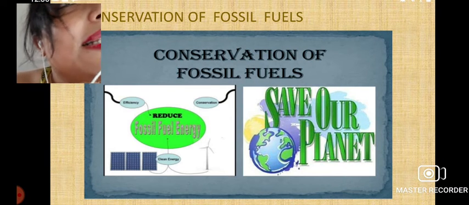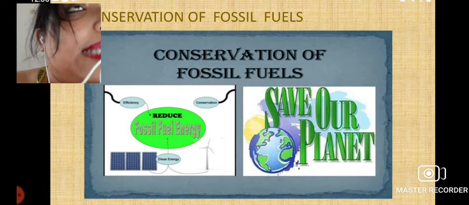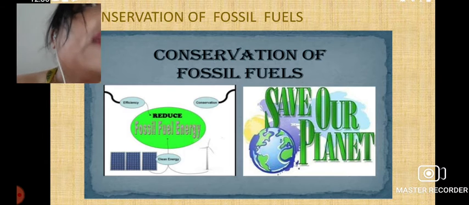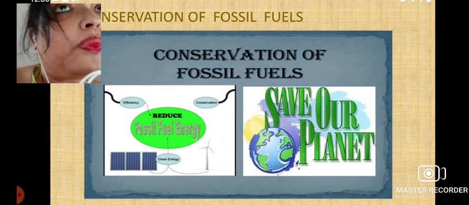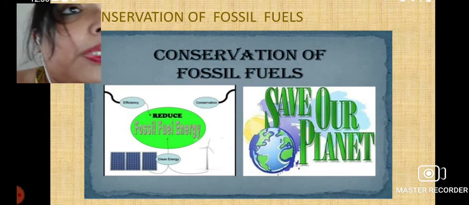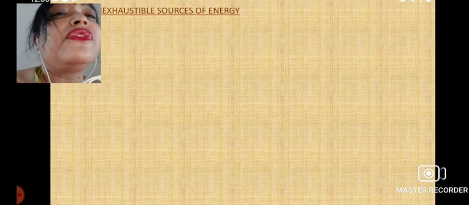Like if we constantly use coal as a source of energy, then ultimately a time will come when all the sources of coal will be finished. Then what will we do? The same thing can happen in the case of petroleum as well. So we have to use them judiciously so that they are not totally exhausted from the atmosphere.